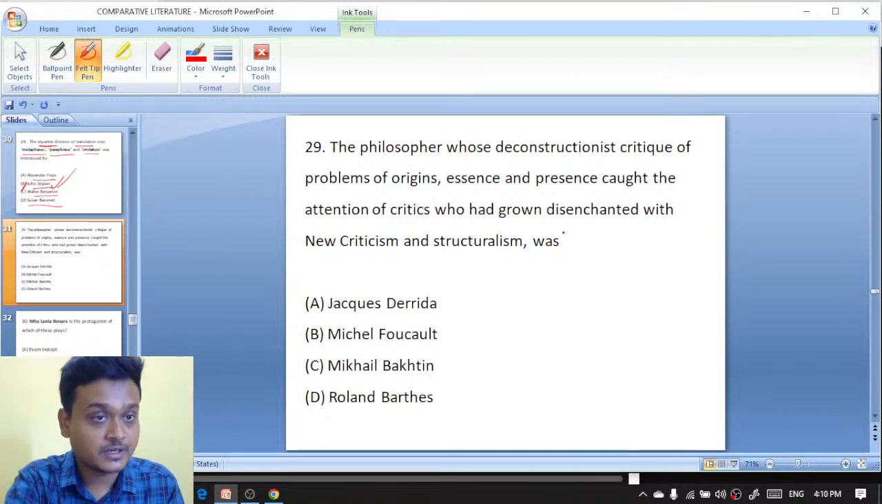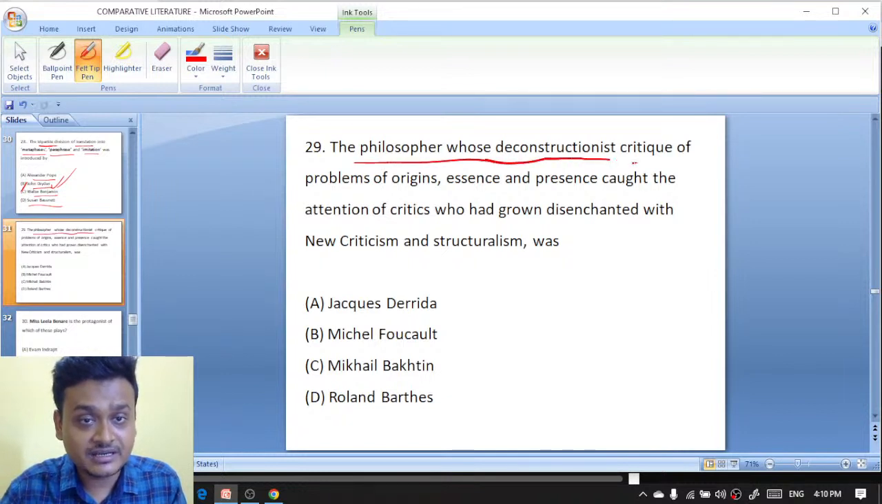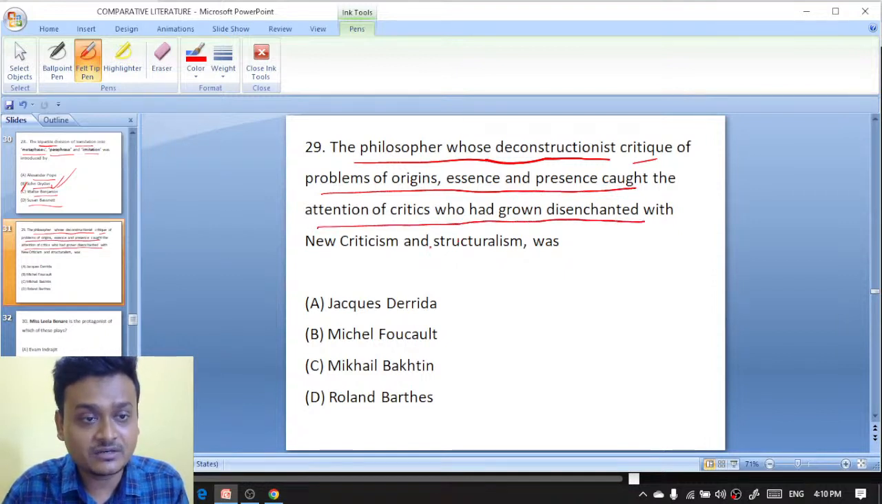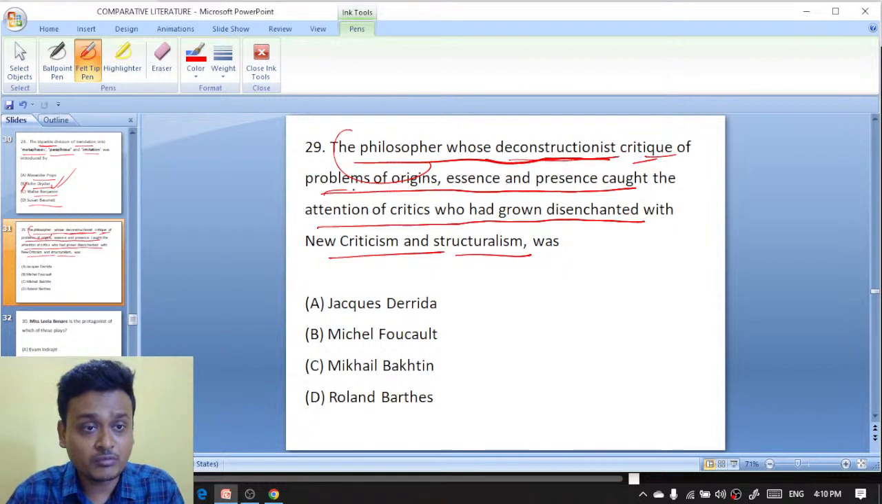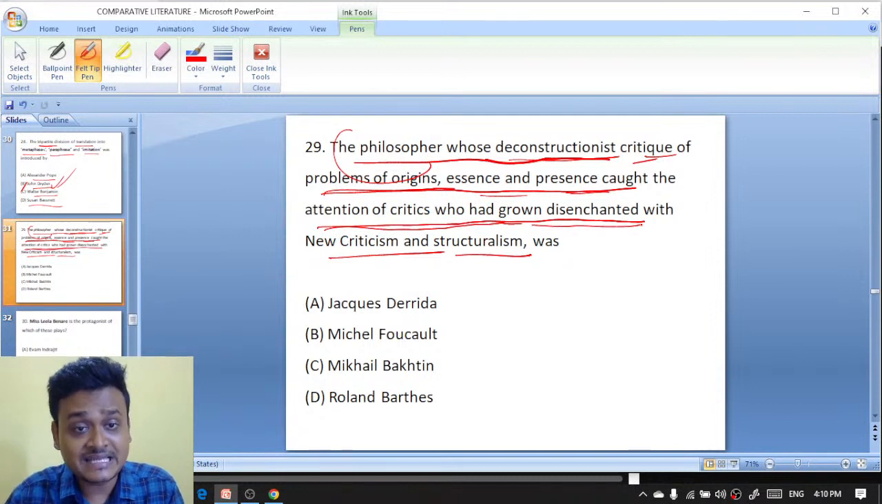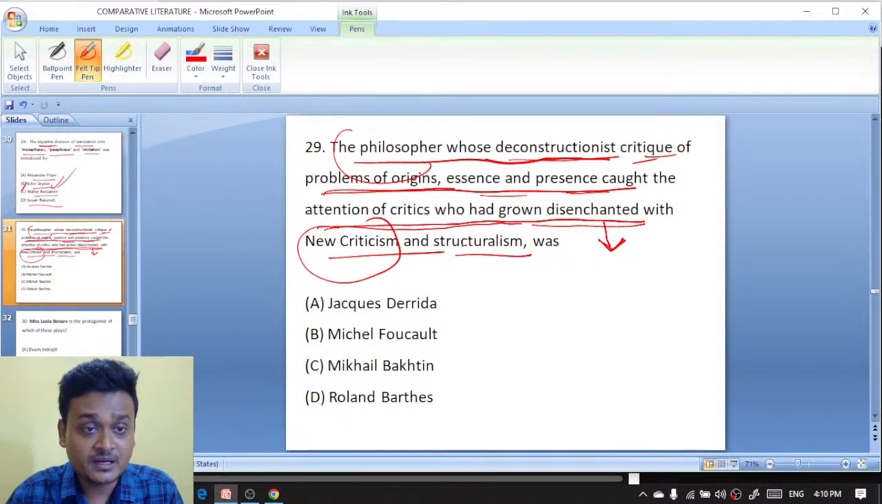Keep it up. Okay. Question number 29. The philosopher whose deconstructionist critique of problems of origins, essence, and presence caught the attention of critics who had grown disenchanted with the new criticism and structuralism. That is, he was actually dissatisfied. He was not satisfied with new criticism and structuralism.